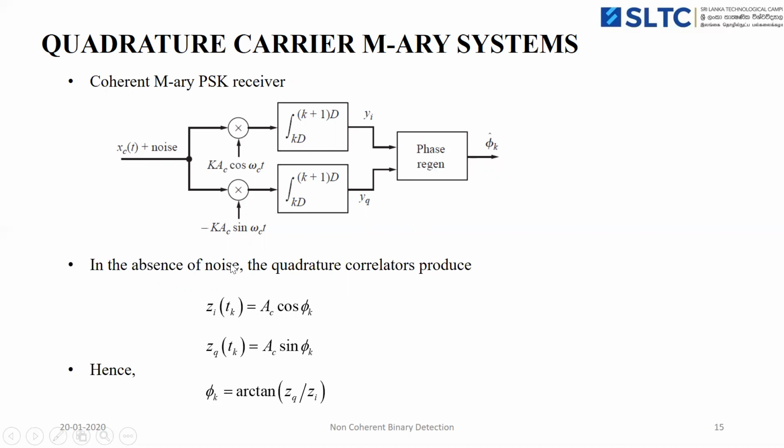Assume that there is no noise, then the quadrature correlator produces Zi of tk and Zq of tk, which depend on Ac cos phi k and Ac sin phi k. The phase information is from the in-phase and quadrature components, where phi k is arctan of the ratio of Zq by Zi.